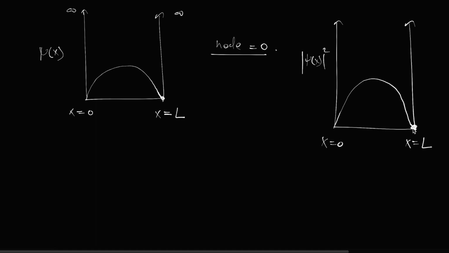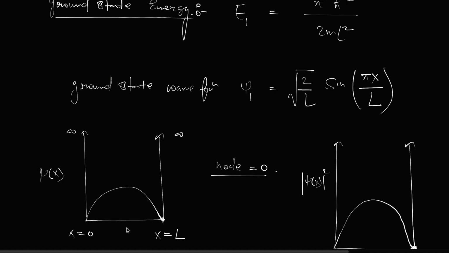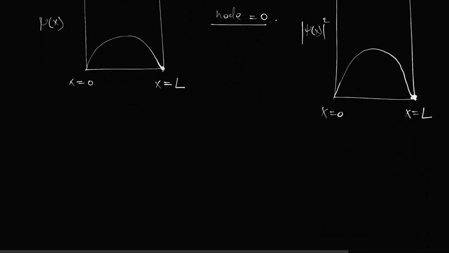You can check that by putting in values of x between 0 and L. You will get this type of waveform only. You can check that at home, not now.